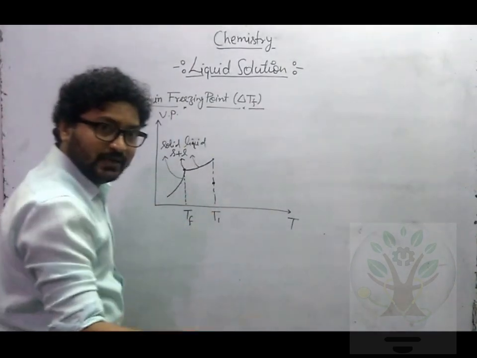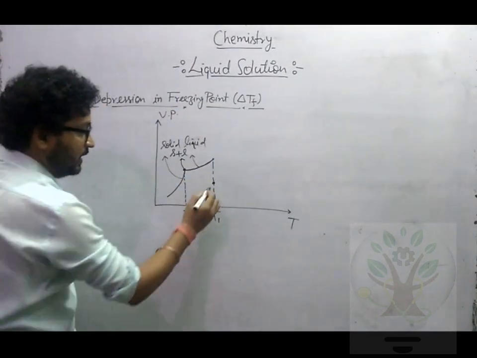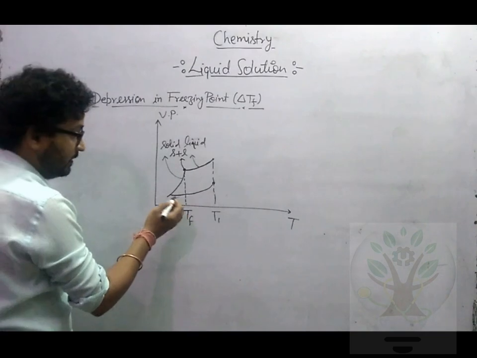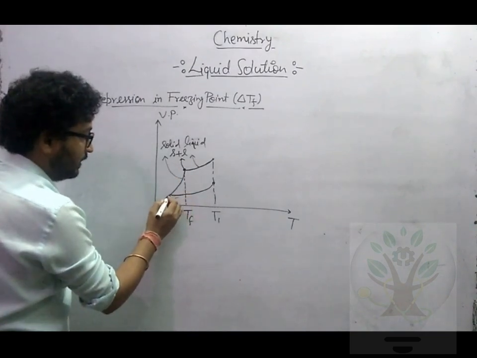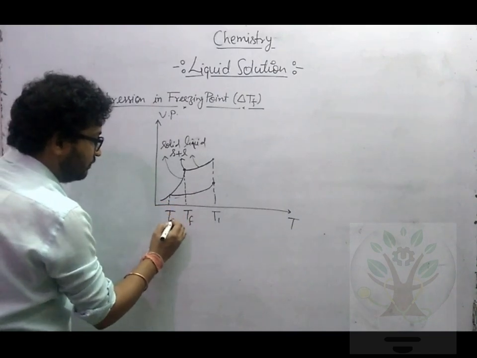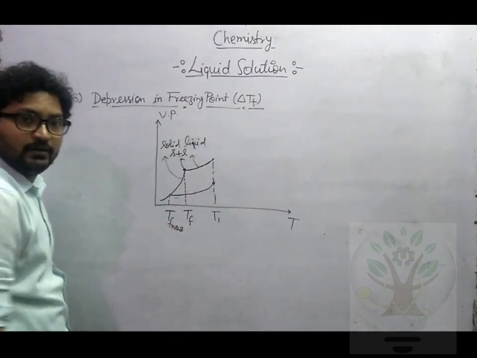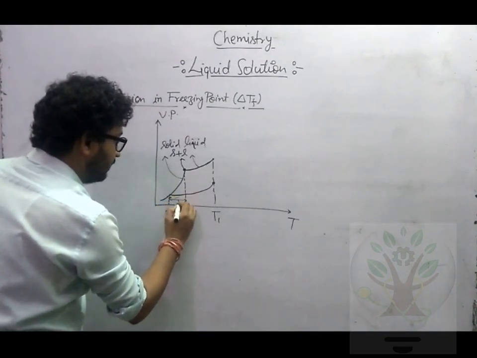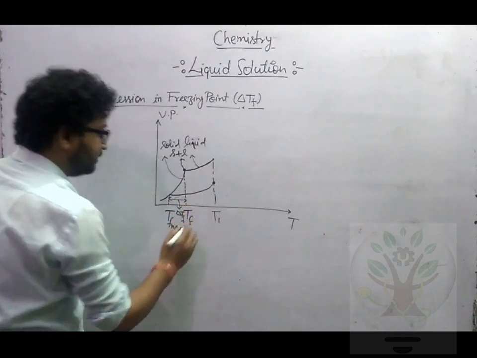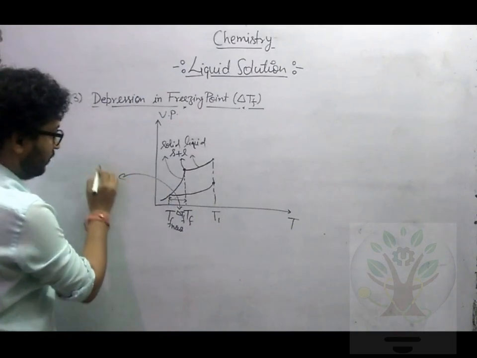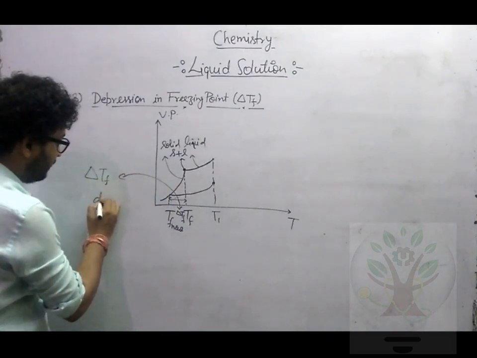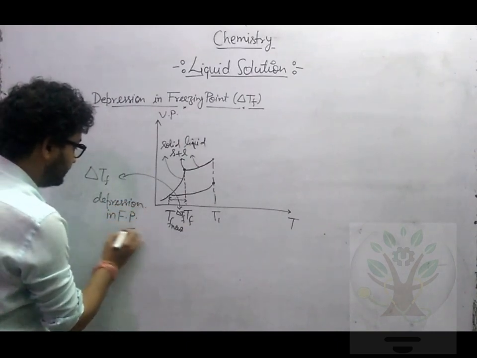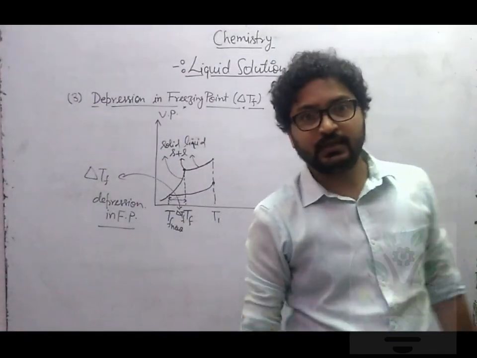If you start cooling it, again its vapor pressure will decrease, and the moment when its vapor pressure becomes equal to the vapor pressure of solid, we will say this is our new freezing point, TF new, and this gap will be called delta TF, or we call it depression in freezing point.